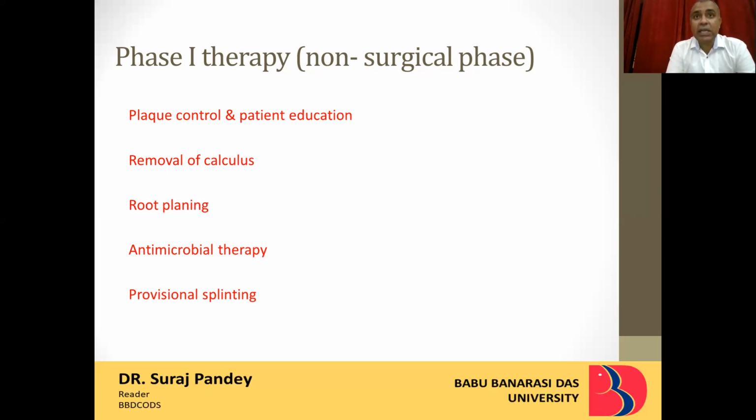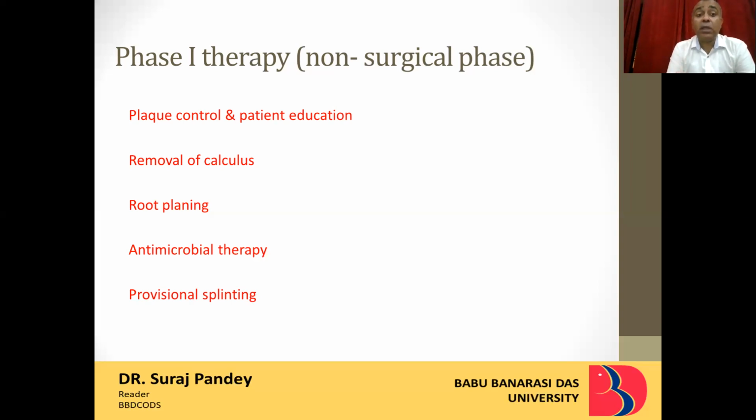Then any prosthetic irritational factor or any niche which is there, for example, any carious lesion is there, so we can do provisional restoration. So what we do is that any caries is there or any point is there for plaque retention, we have to remove that also.